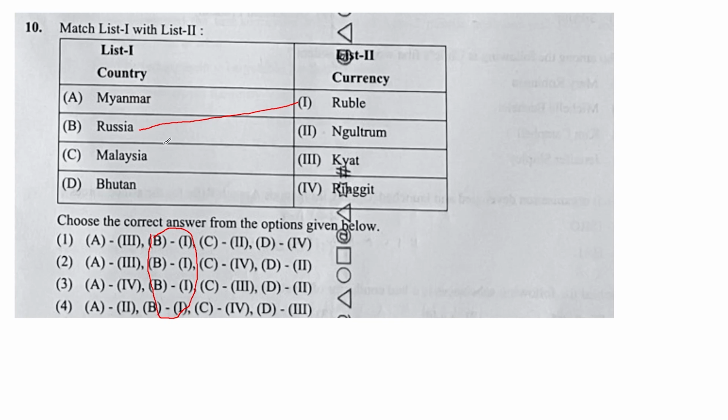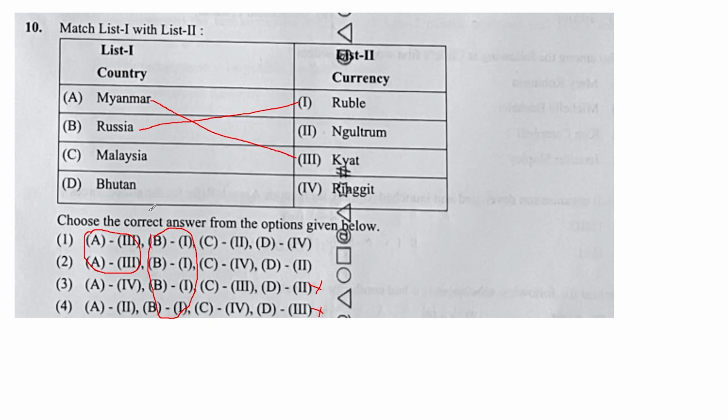And Myanmar, it is a neighboring country of India. So what is the currency of Myanmar? Myanmar's currency is CUET. See, in option 1 and 2, they have given 3. So we can omit these 2 options because these 2 options are automatically wrong. So out of these 2 options, 1 is correct.